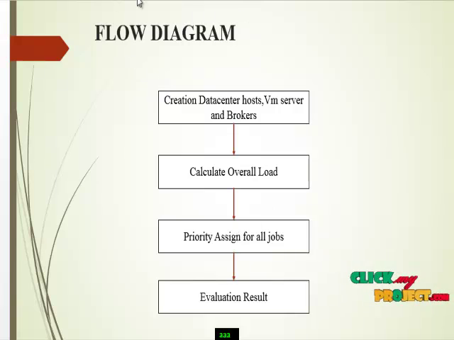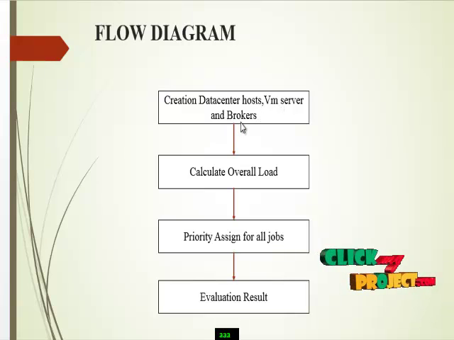Next, we are going to discuss our flow diagram. The first step is creation of data centers, hosts, VM servers and brokers. In the first module, we create the data center level, then the cloud level, the VM server level and the data broker level. Next, we are going to calculate the overload. Here we allocate some jobs to each task, calculate the overall jobs, and next assign priority to all jobs.